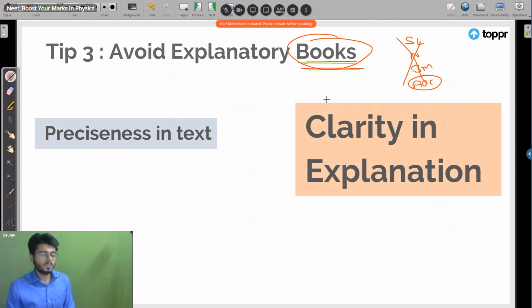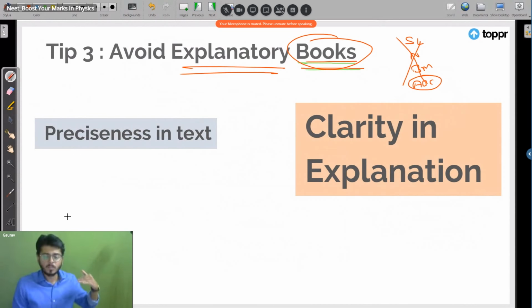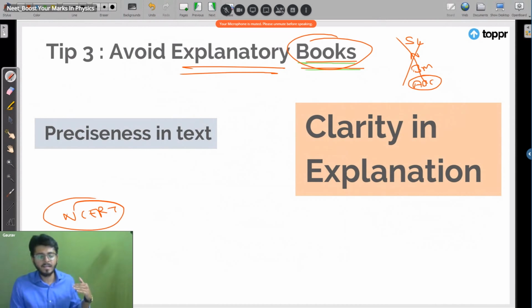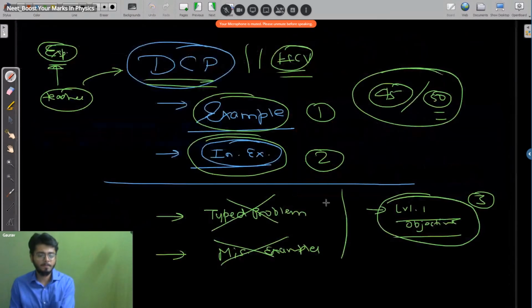These books are for those kids who have a lot of time, like 2 or 3 years for studying, because these books are over explanatory. NCERT is precise. So for theoretical concepts, I would say NCERT is way better than these over explanatory books. And the level of problems is not well classified. You will get a well classified level of problems in NCERT plus these kinds of things, DC Pandey, if you follow it.